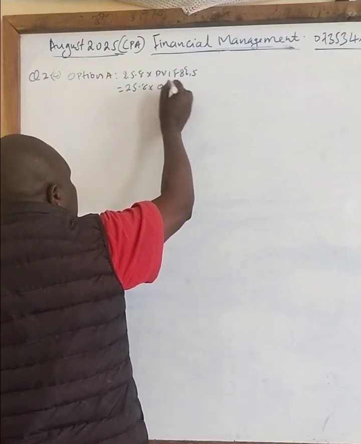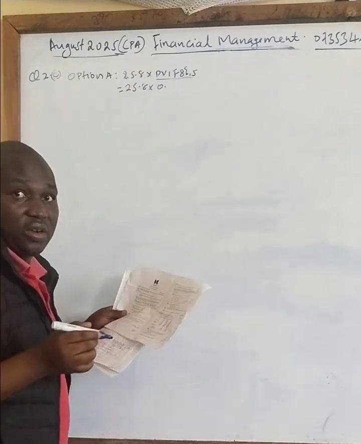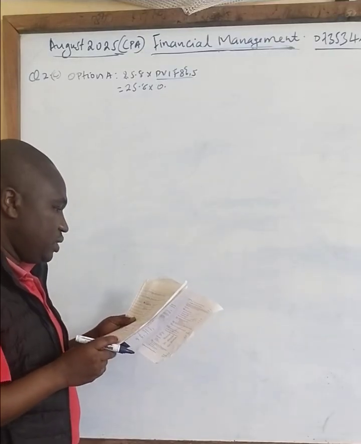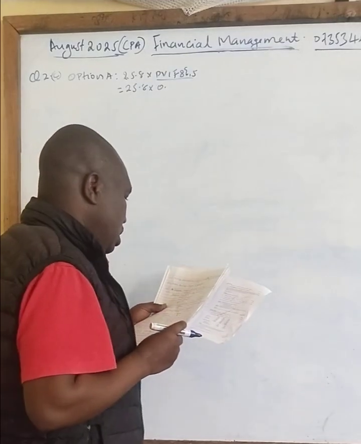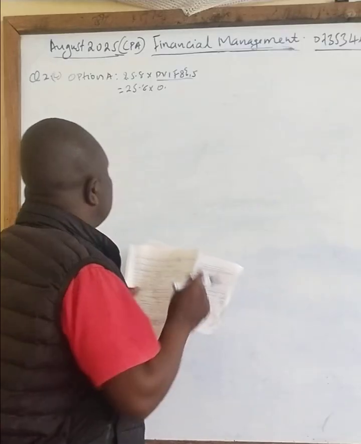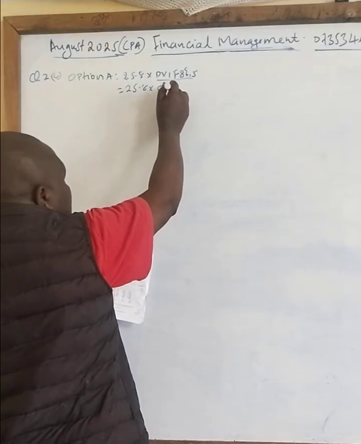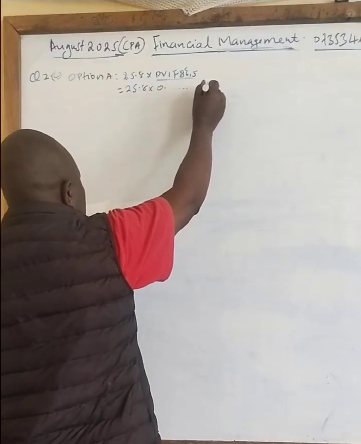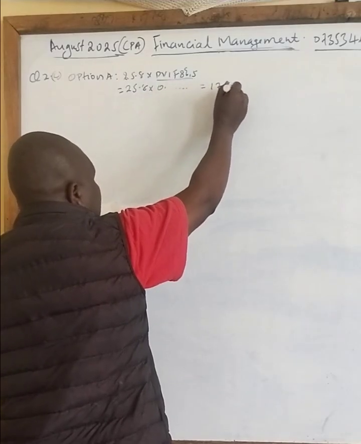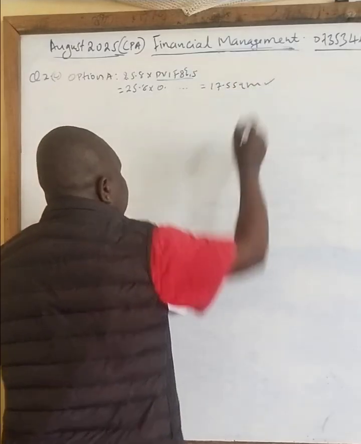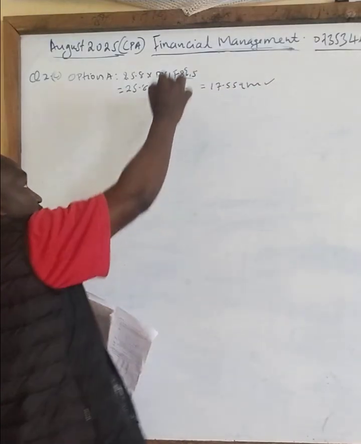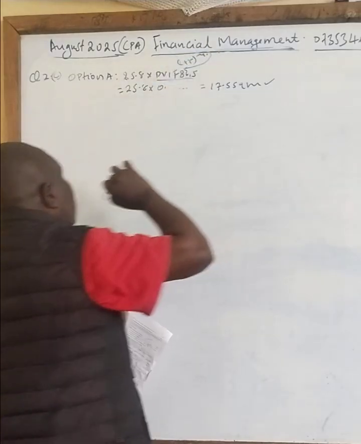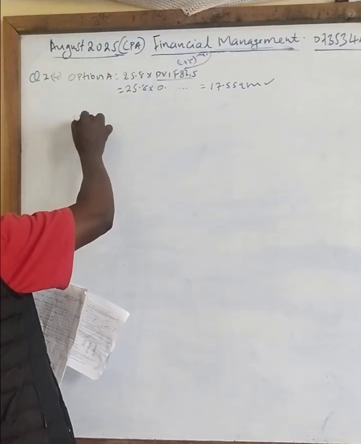This one here is not an annuity, correct? If you press this on your calculator, it will give you that figure. Then you multiply by this. The answer you get there is 17.559 million. I've said this one is (1 plus r) power negative n. Correct? Then you go to option B.